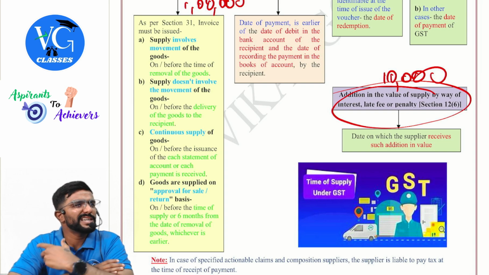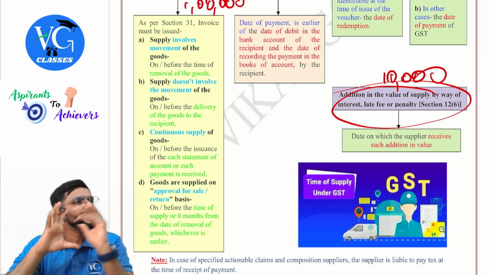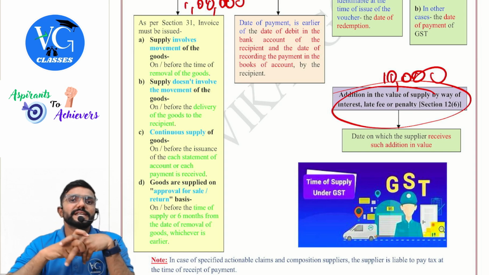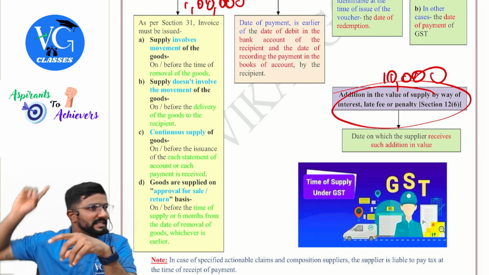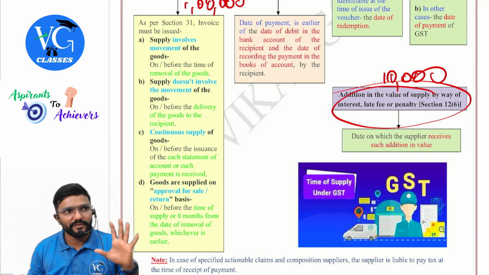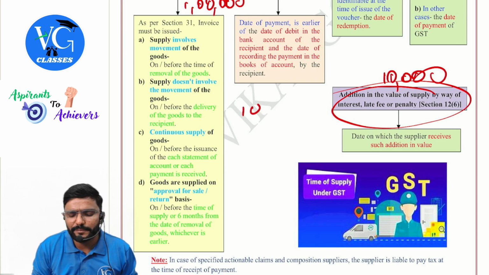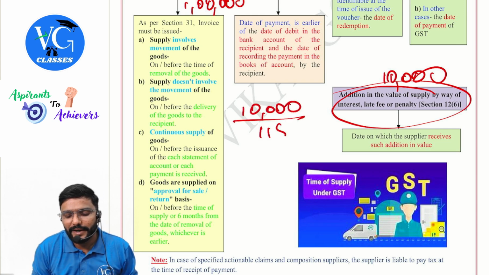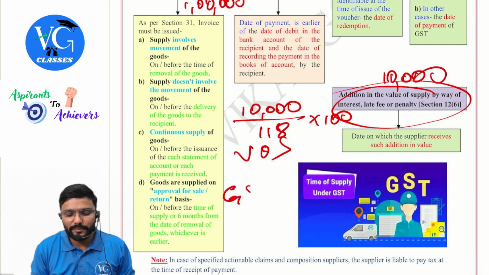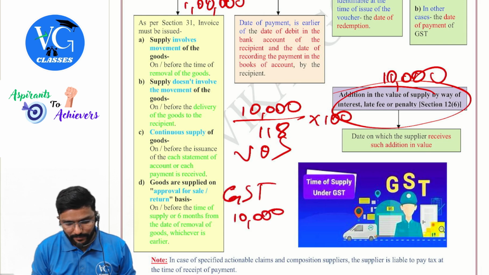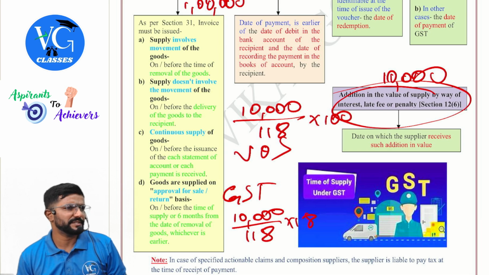But normally, what is the industry practice? The recipient will pay only 10,000. Will he pay 10,000 plus GST? No. So what we consider is 10,000 as inclusive of GST and do a reverse calculation. That is for section 15 purpose, but I am explaining now only. Sir, how do I calculate the value of supply for this 10,000? Assume the GST rate applicable is 18%, guys. So I will calculate 10,000 divided by 118 into 100. This is the value of supply. Sir, if I want to calculate the GST amount, how? 10,000 divided by 118 into 18, assuming the GST rate as 18%.